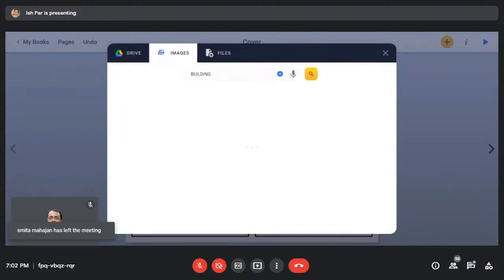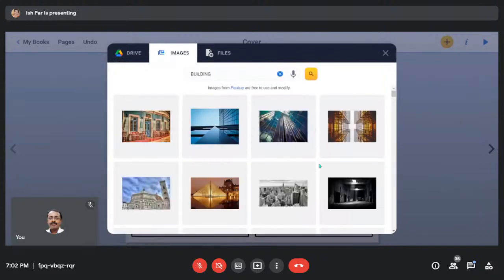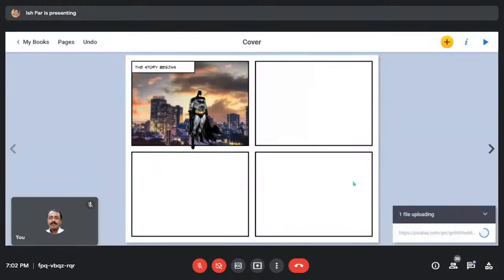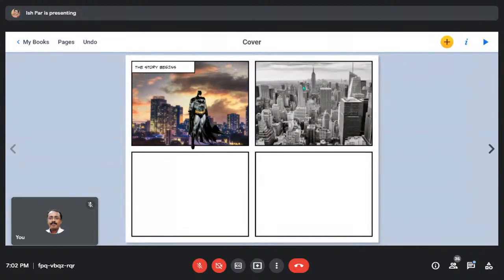Building backgrounds. You choose any of it. It will auto fix here in the box. Now you'll be telling me how to add character to it.